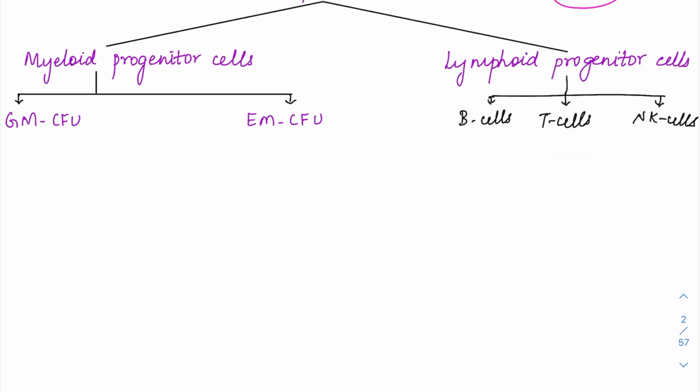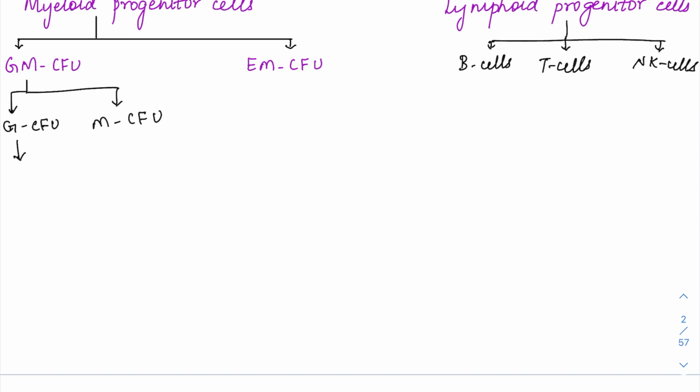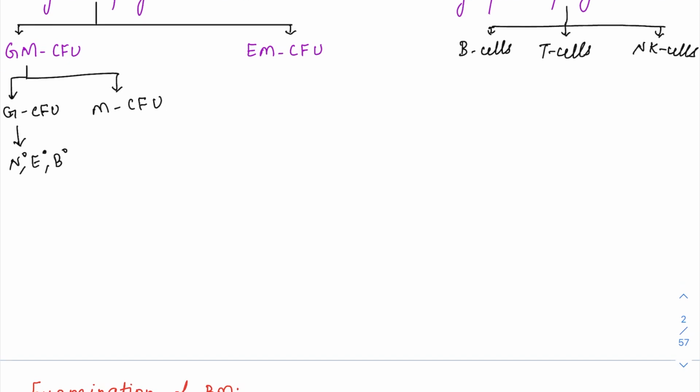So this GM-CFU is going to further subdivide into granulocyte colony forming unit and monocyte colony forming unit. The granulocyte colony forming unit is going to give rise to the neutrophils, eosinophils and basophils, which are the granulocytes of the WBCs. For this to happen, it is the GM-CSF. GM-CSF is a colony stimulating factor for these granulocytes and monocytes.